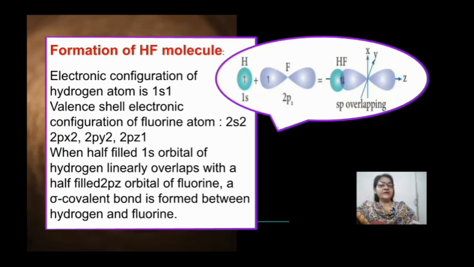So, half-filled 1s orbital of hydrogen linearly overlaps with half-filled 2pz orbital of fluorine and a sigma covalent bond is formed between hydrogen and fluorine. This is called sp overlapping.